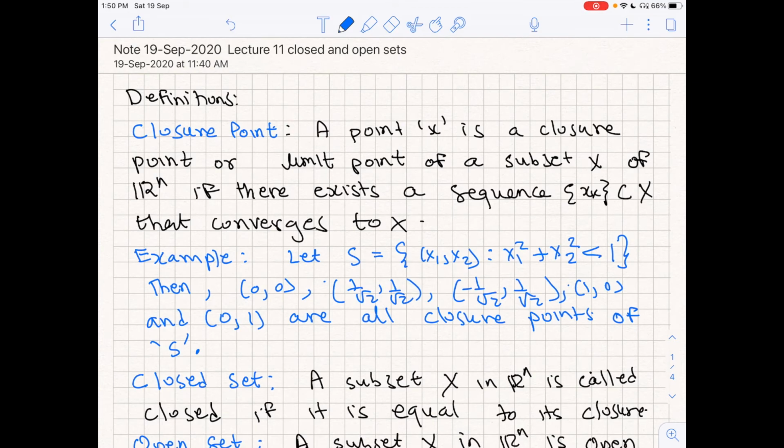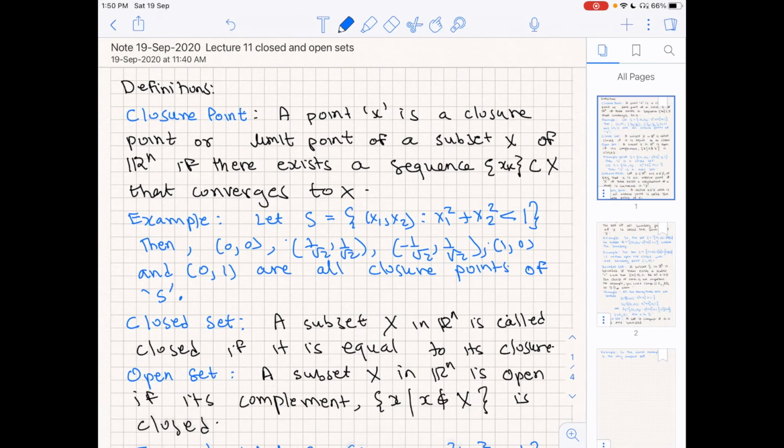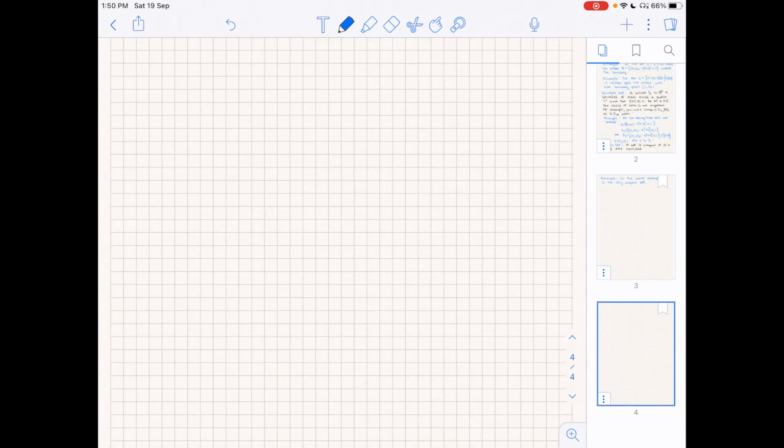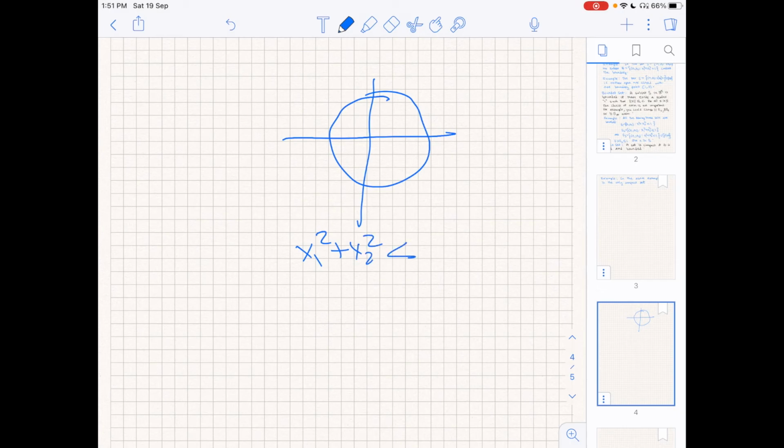A point x is said to be a closure point or a limit point of a subset S of Rn if there exists a sequence xk that converges to x. What I mean to say here is, let's say I have a circle, x1 square plus x2 square is less than 1.